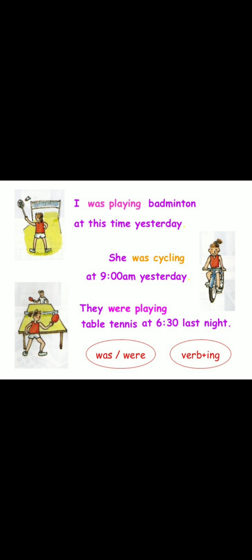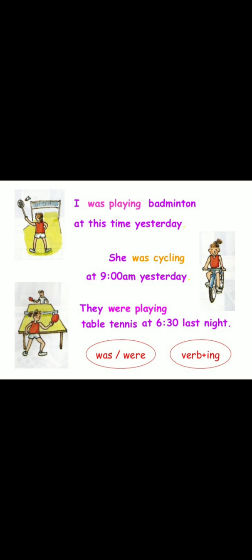For example, I was playing badminton at this time yesterday. So, here what is the girl doing? I was playing badminton at this time yesterday. Yesterday I was playing badminton at this time. Okay. Next we can see examples. She was cycling at 9 a.m. yesterday. They were playing table tennis at 6:30 last night.